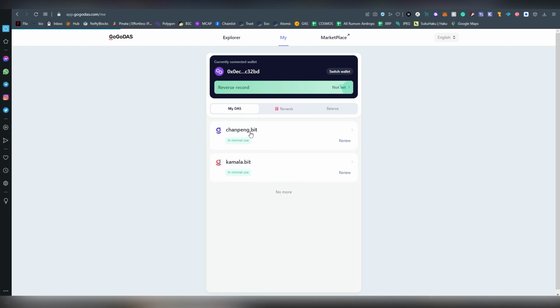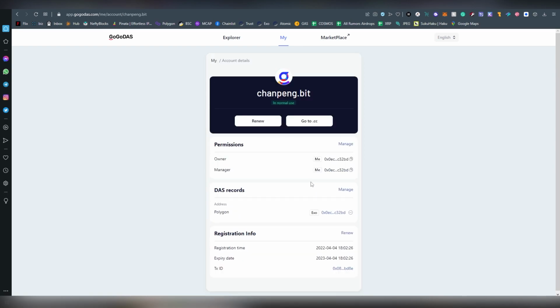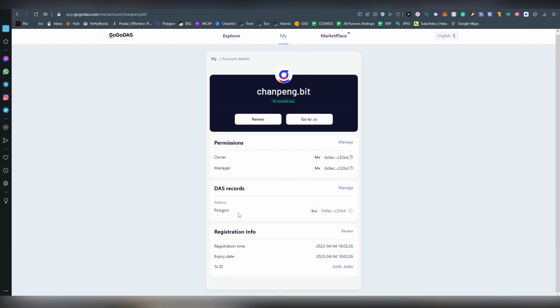Basically, you can set up records here. You can set who is the owner of this domain or name, and you can set a manager for it. Here you can set the dash records. There's also the expiration time, when this domain is getting old. Expiry date, sorry. Registration time is when you registered, so I did this like 6 days ago. And I can renew it here, in case I want to add extra years.